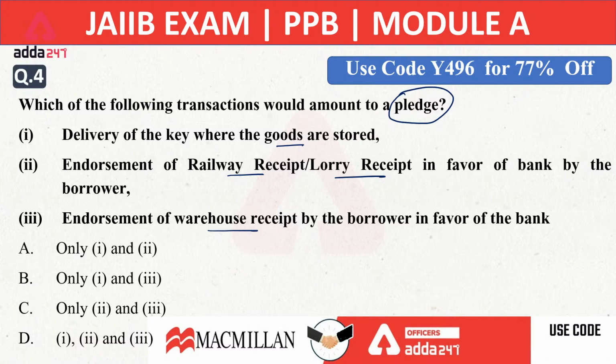When we are talking about pledge and hypothecation, both are movable security. Some are saying C, some are saying D. D as given by Samruddhi, and everyone else is saying C, that is second and third only.